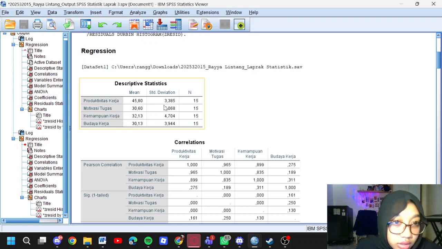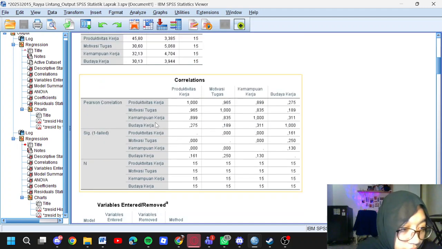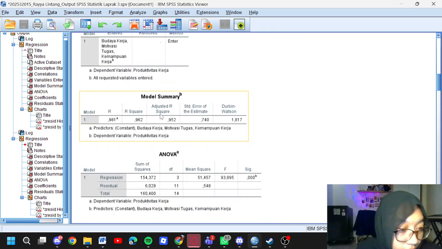In the correlation table, x1 and x2 show a very strong and significant correlation with y, while x3 has a weak and insignificant correlation with a significance value of 0.161, which exceeds 0.05.